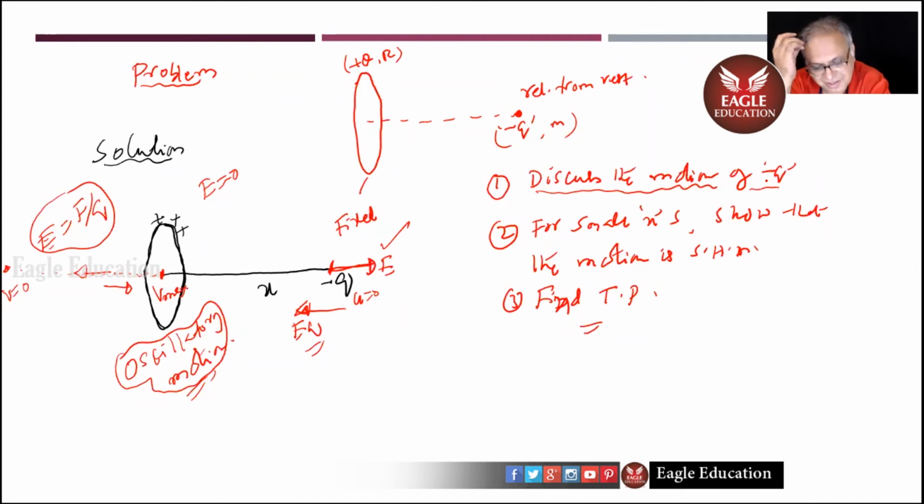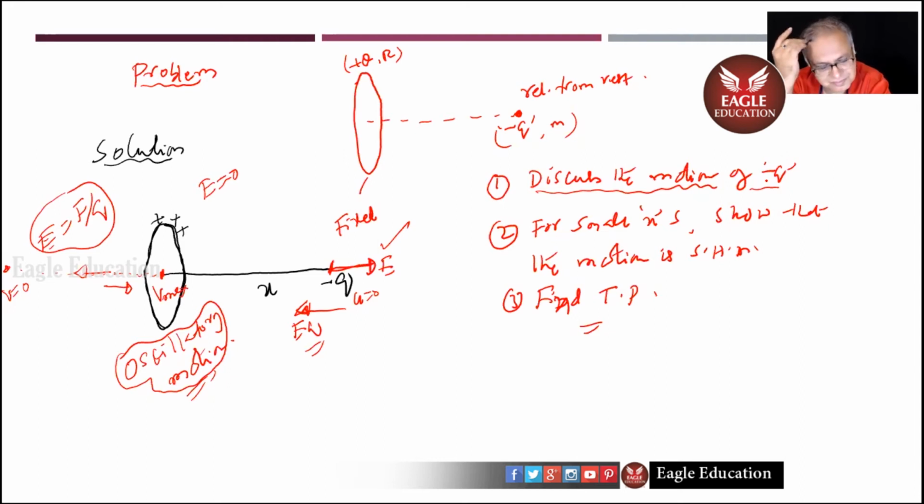That's correct. Nice. And when finally it reaches the center of the ring, where the electric field is zero, the velocity of minus Q charge is maximum. Because it keeps on accelerating. Good. So it won't stop there, though E is zero.